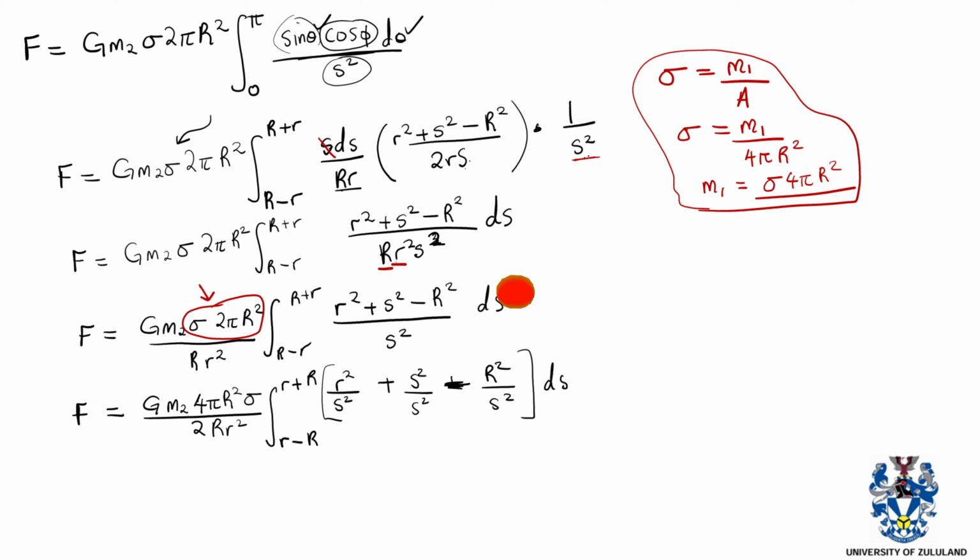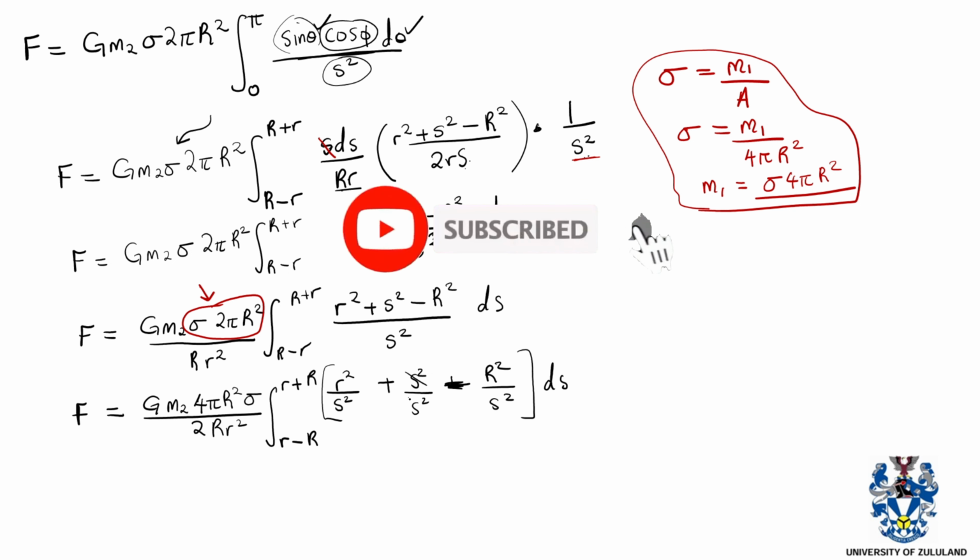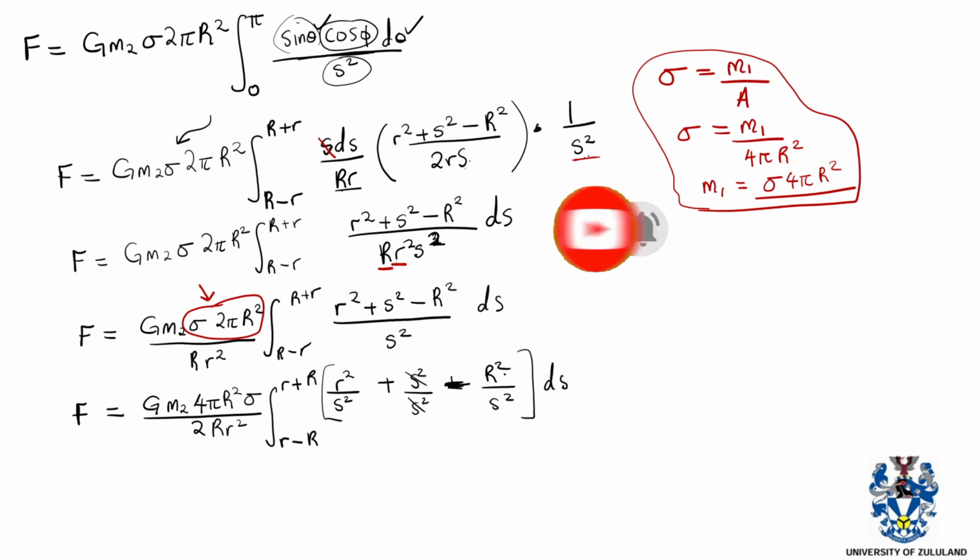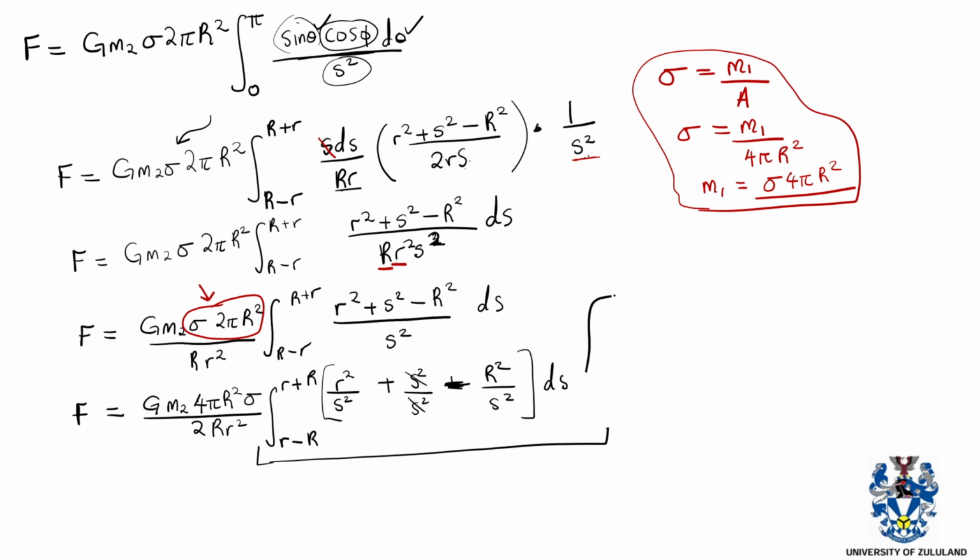So now to complete everything, this will be just 1. This will just give you 1. And then this will be r squared over s squared. So now to further simplify our thing, we can just look to evaluate this integral separately. Then we'll multiply it with the constants later on because it will be complex. So now let us evaluate this integral.